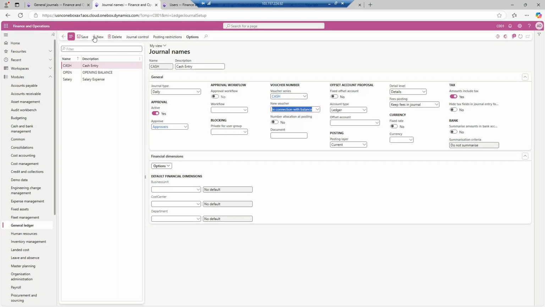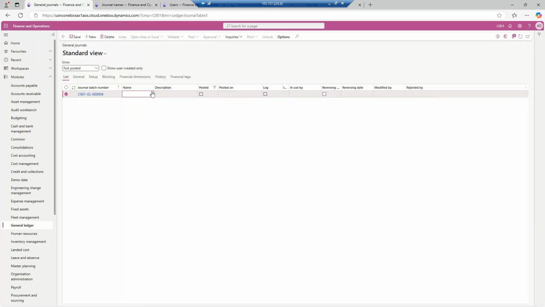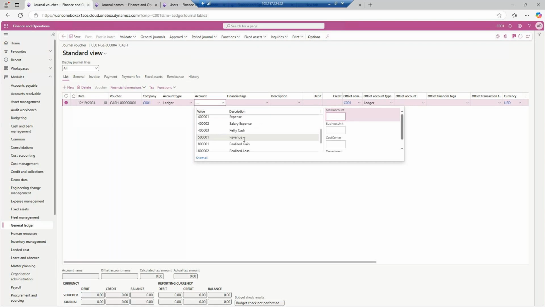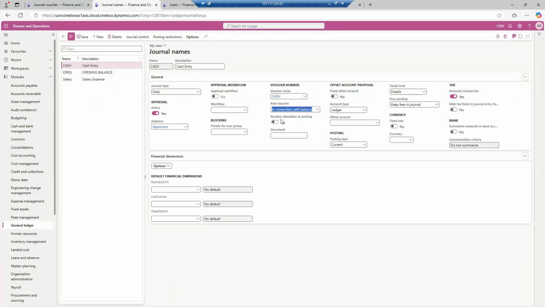So now we will go for the journals. We will check the cash entry, and this is the cash entry. Go to the lines option. So this is the ledger. So main account will be salary expense, and in the salary expense, see, now business unit I need to select, because at the journal level I have not given this main account this financial dimension.